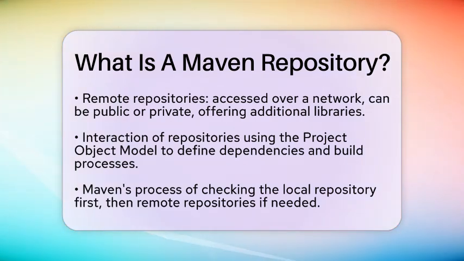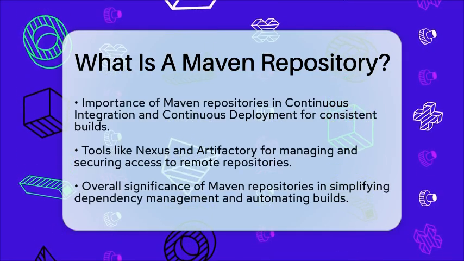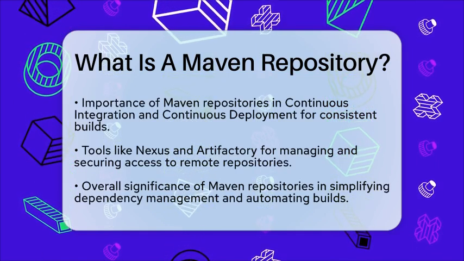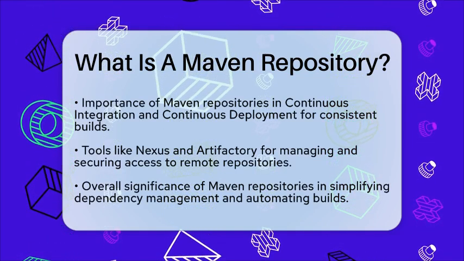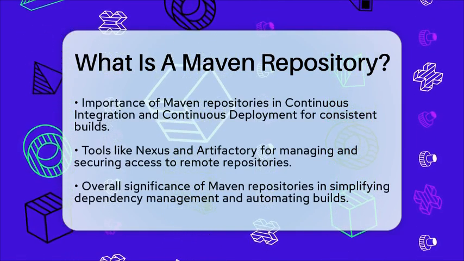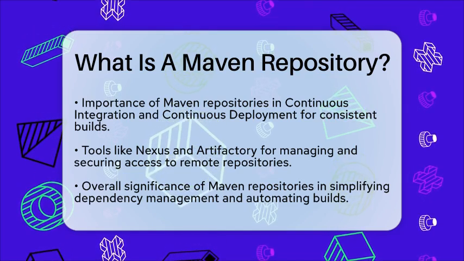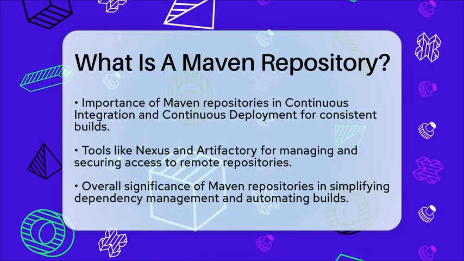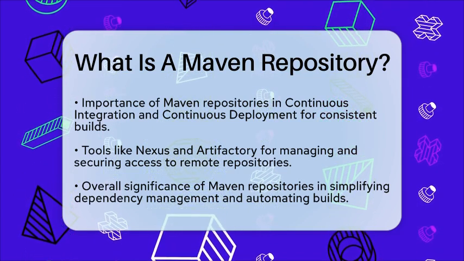In the context of continuous integration and continuous deployment, Maven repositories play a vital role in maintaining consistent builds. By managing dependencies in one place, teams can ensure that everyone is using the same versions of libraries. This reduces errors and inconsistencies during the development process. Tools like Nexus or Artifactory can also be used to manage and proxy access to these remote repositories, which boosts security and performance in continuous integration and continuous deployment environments.